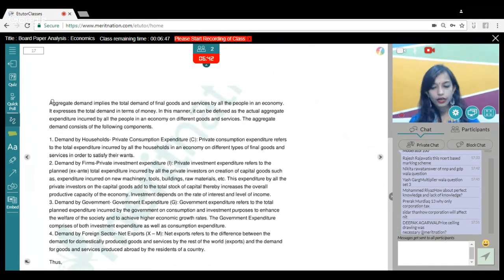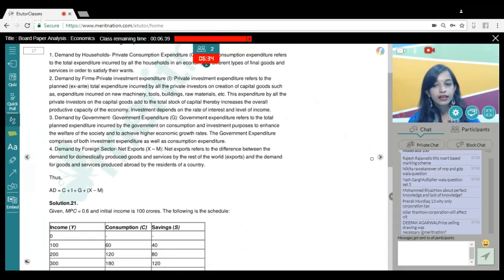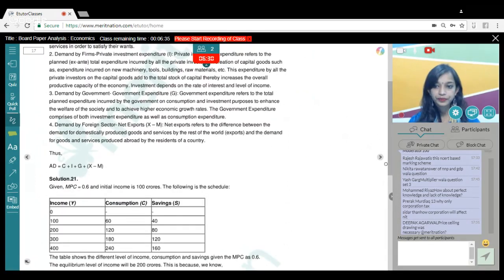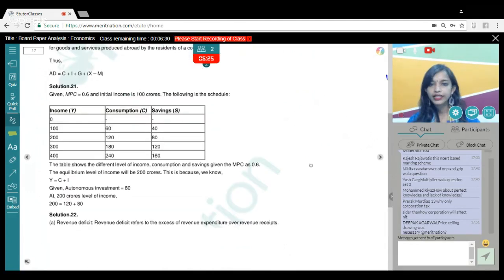Okay, the second part of this question again was very direct. Define aggregate demand and its components. You could have explained the 4 components of aggregate demand: the consumption, investment, the government expenditure, and of course, the net exports. Okay, coming to 21st question, guys. I'm sure everybody must have had some trouble maybe in this question, guys.